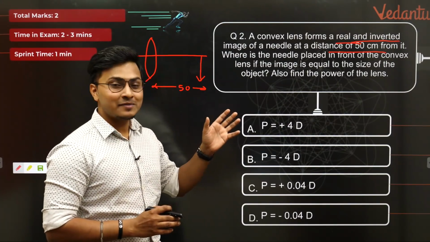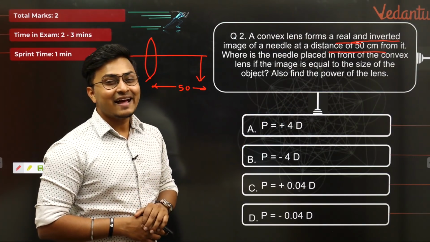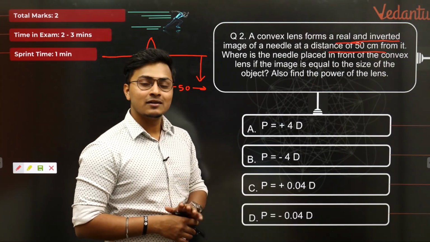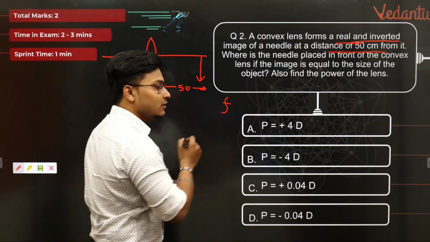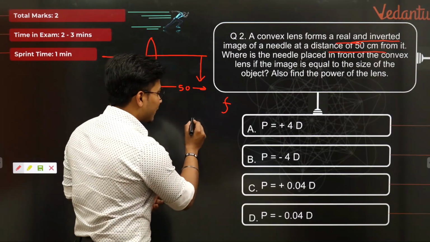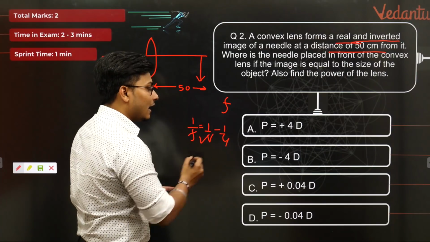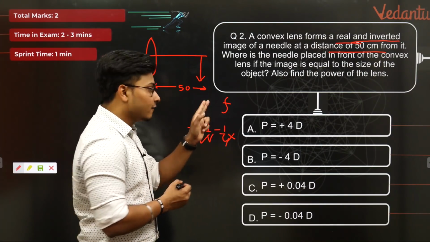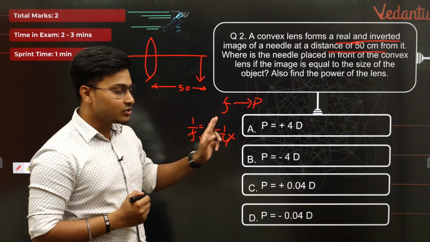So I'm pretty sure what must be the next question? Also find the power of the lens. That's all. We need to tell them the object distance and we need to find out the power of the lens. To find out the power of the lens, obviously we need to find out the focal length. Correct? Focal length find करने के लिए we will use lens formula, that is 1 by f is equal to 1 by v minus 1 by u. यहाँ पे I know v, I don't know u. So my first target is to find out u, then I'll find out f. From f we'll find out p. Correct? तो ये पूरे सिनेरियो के लिए मुझे u चाहिए.